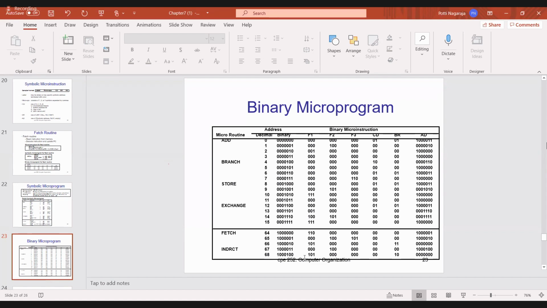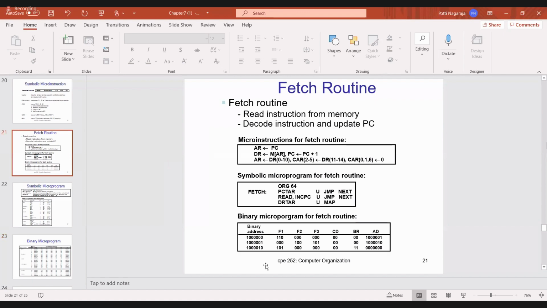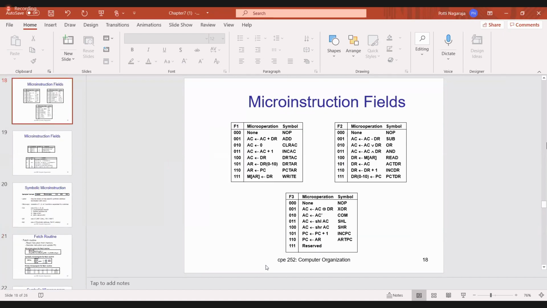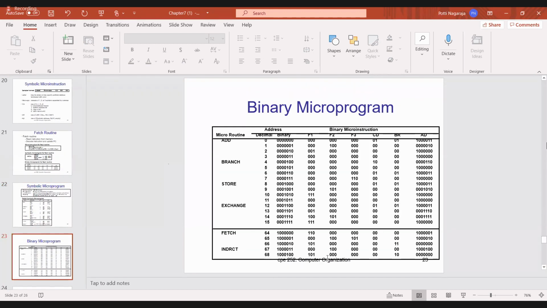And here, what is the operation? Check. DRTAR. DRTAR means what? You have to see this is in which group. So DRTAR is in F1 group and the code is 101. I told you yesterday also, this is the same process. So it is 101, whereas F2 is 000, F3 is 000, CD is 00 and BR is 10. BR 10 means return to which memory location? 0th memory location. So the address that you are going to is once again the 0th memory location. So that is the next instruction that you have to execute.